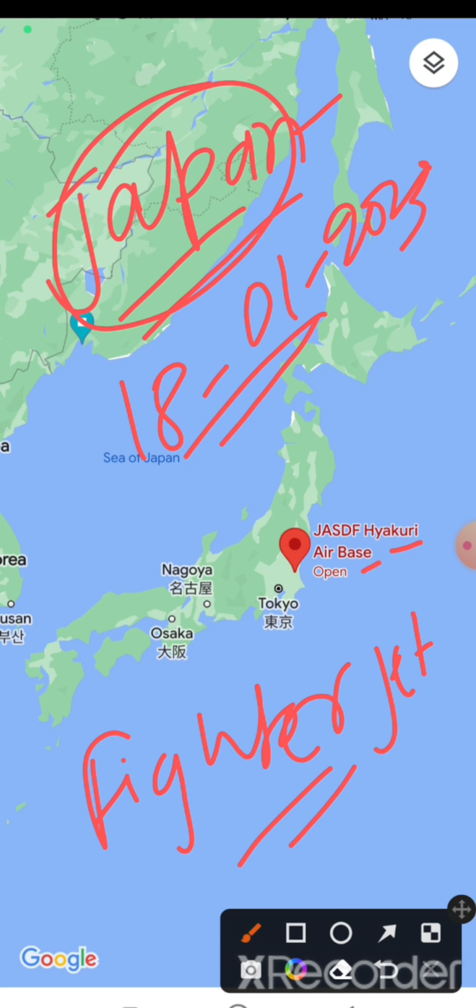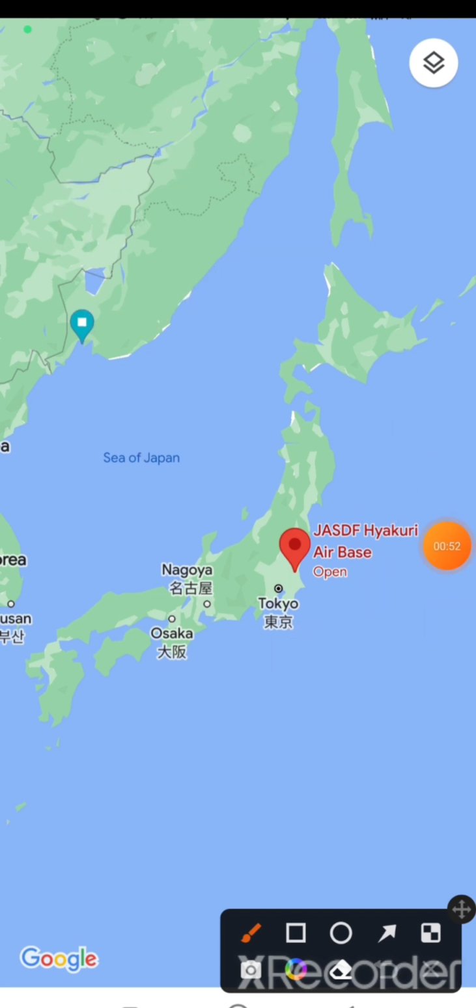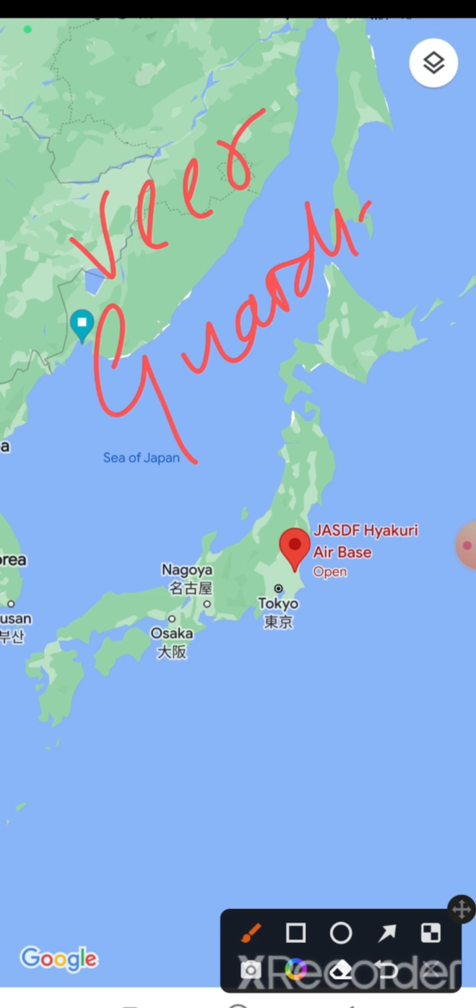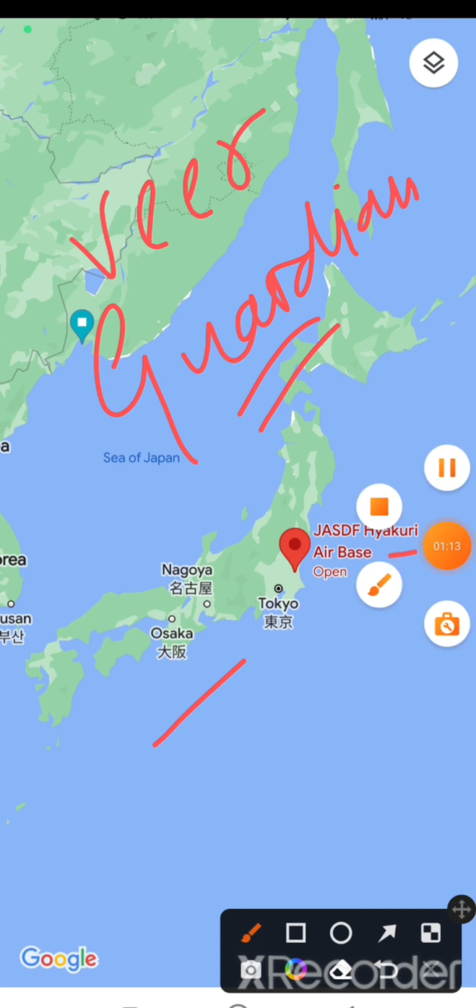This is Hyakuri Air Base in Japan, near Tokyo, the capital of Japan, and this is where it started. So we will discuss Japan and its adjoining countries, its border, and different physical features of Japan. So let's start. India and Japan started a fighter jet military drill named Veer Guardian, at Hyakuri Air Base.